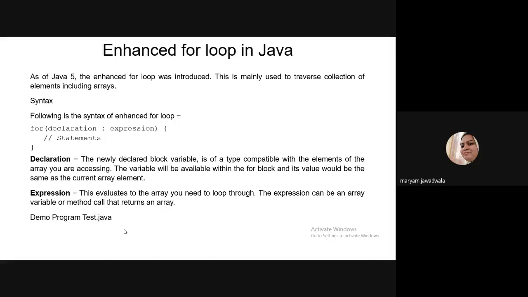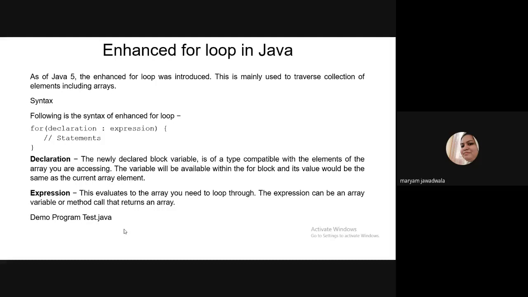Declaration means a newly declared block variable of a type compatible with the elements of the array you are accessing, and the variable will be available within the for block, and its value would be the same as the current array element. And then you have an expression to evaluate for the array you need to loop through. Okay, we'll take one example and explain it.